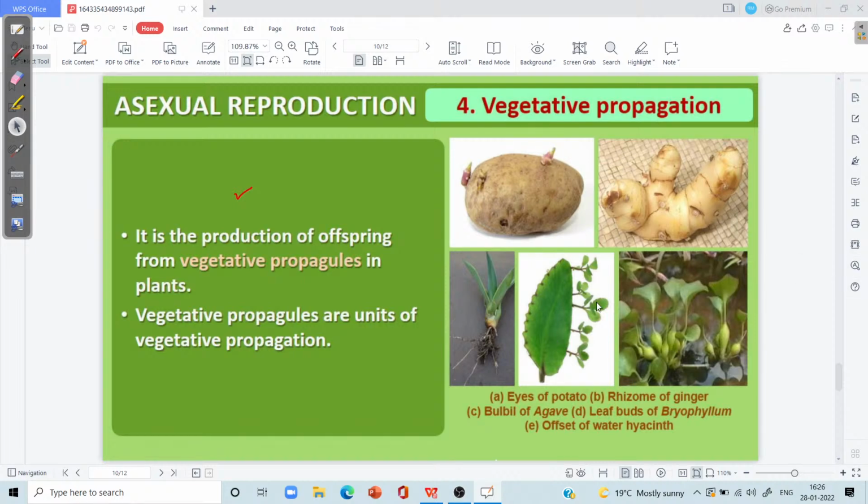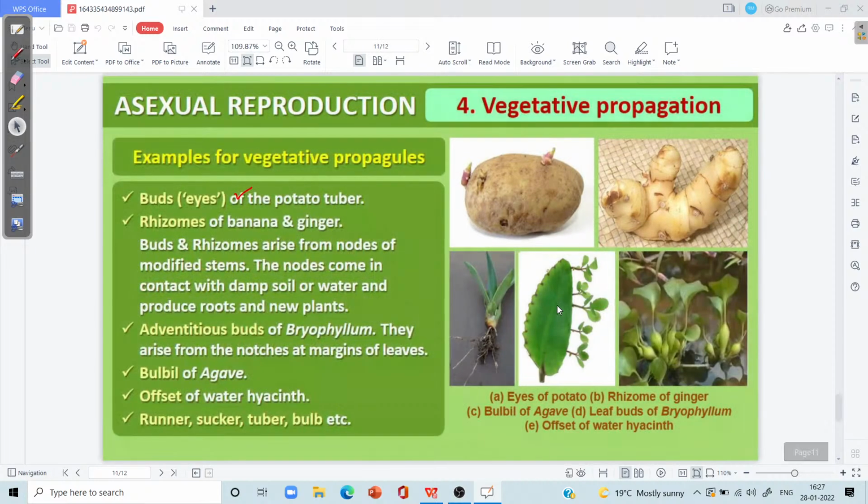So it is quite common in case of potato, in case of ginger, in case of aloe vera, in case of bryophyllum, as well as in case of water hyacinth or pistia. Then, in case of potato, how does the vegetative propagation take place?